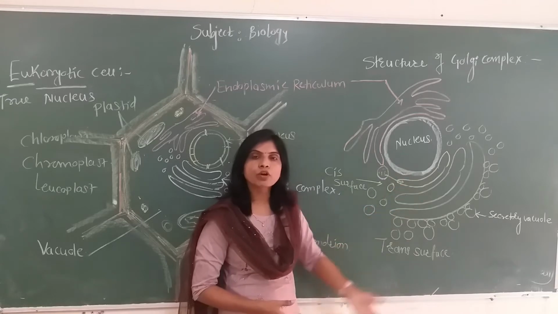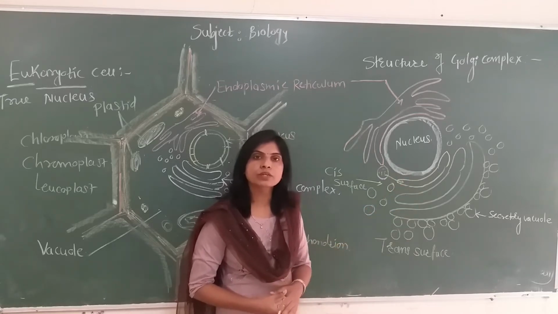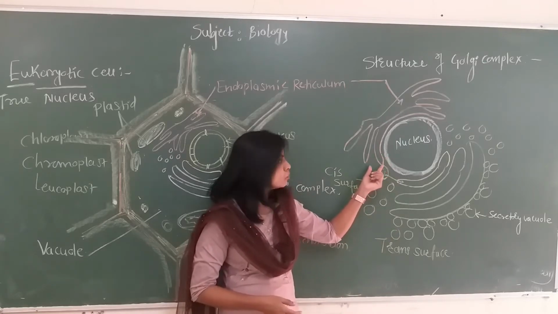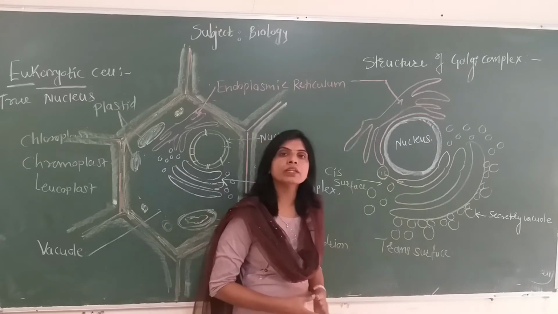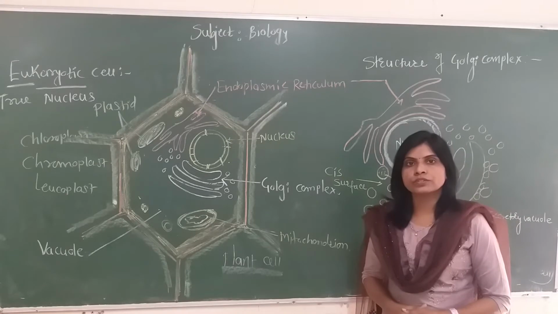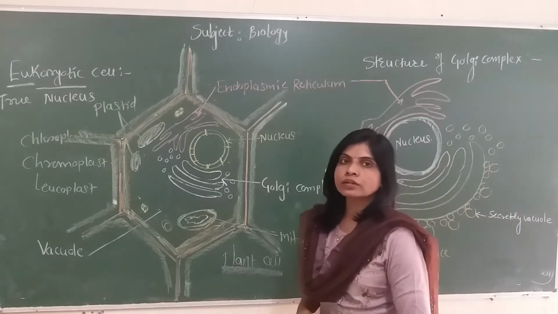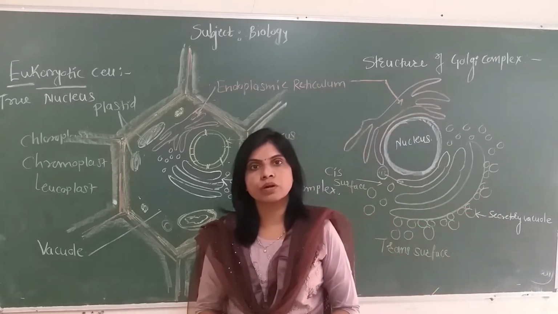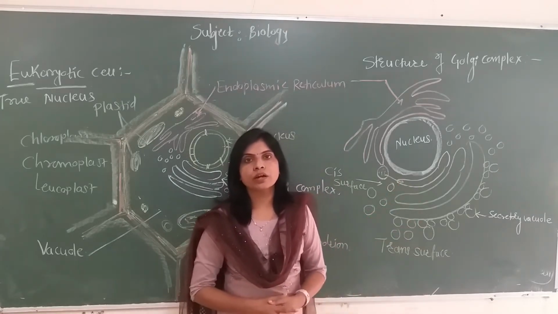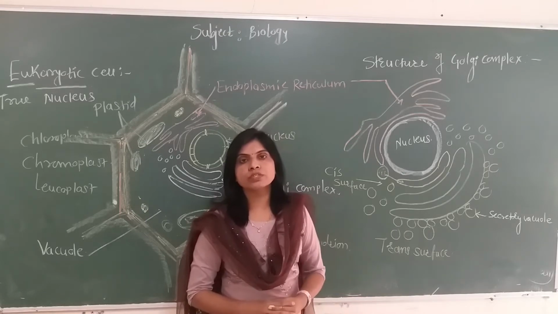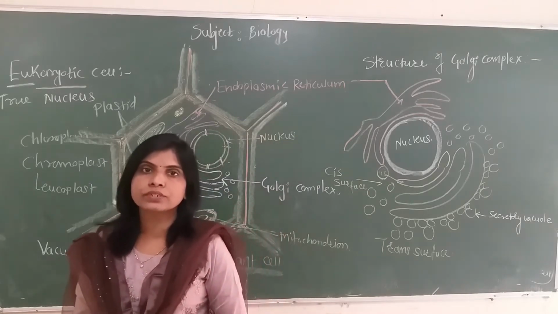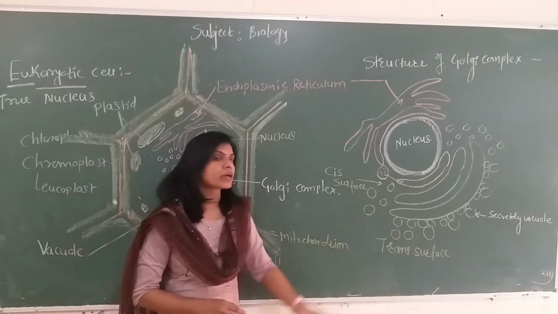In their lumen, they modify the product obtained from the endoplasmic reticulum. For example, they receive lipids and proteins from the endoplasmic reticulum and modify them to become glycolipids and glycoproteins. In this manner, they modify the product of the endoplasmic reticulum. Along with this, the Golgi body is also concerned with the production of its own product. For example, the polysaccharides required for the formation of the cell wall, and for the formation of the cell plate during cell division, are produced by the Golgi body.